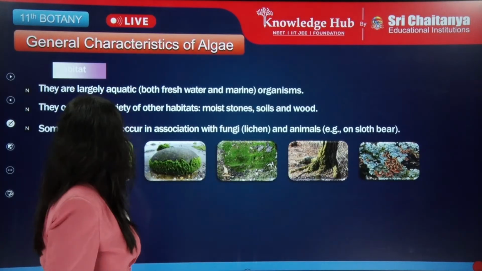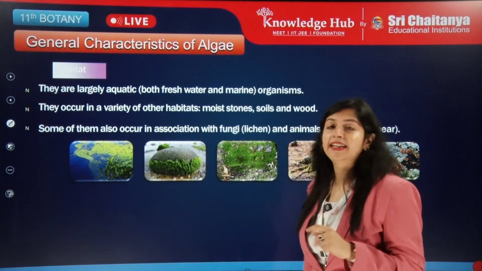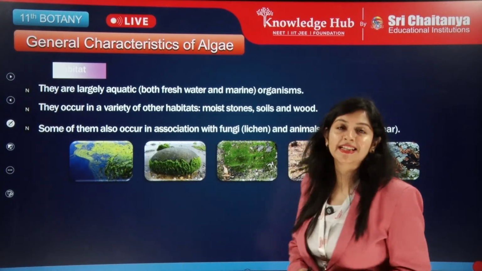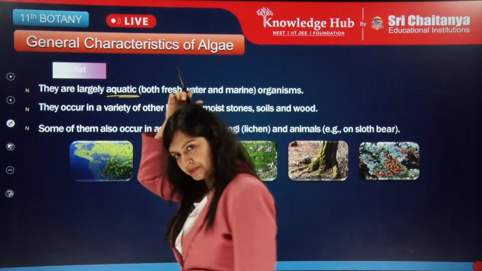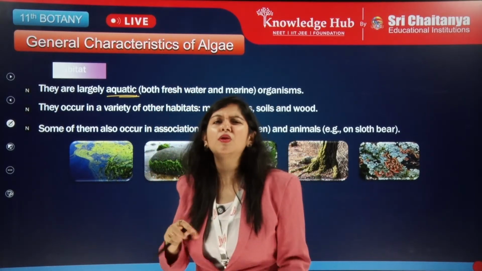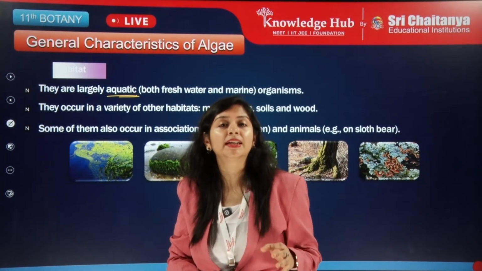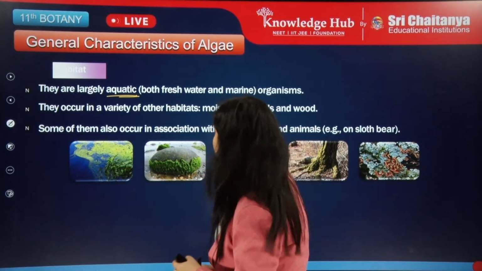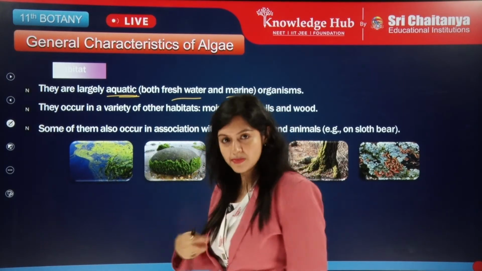So we'll see the general characteristics of the algae. First, habitat wise they are largely aquatic. You will not generally find algae anywhere else apart from the aquatic environment. They are both freshwater and marine organisms.